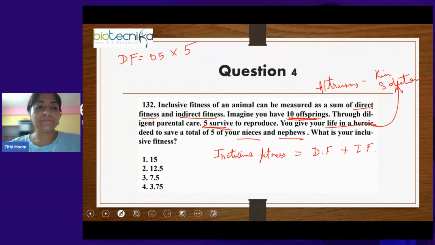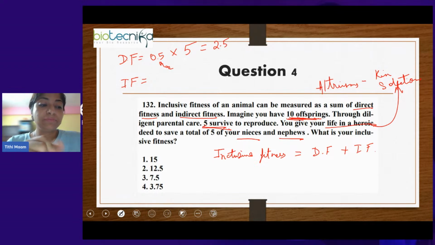So direct fitness you will get is 0.5, which is R, the genetic relatedness between you and your offspring, multiplied with 5 because 5 are surviving till reproduction. So it will be equal to 2.5. Now, indirect fitness you will get from your niece and nephew whom you have saved by doing your sacrifice. The same way as in direct fitness, here also you will get it by multiplying genetic relatedness with the number of kin that you have saved. Now, nephew and niece, what is the value of R for that?